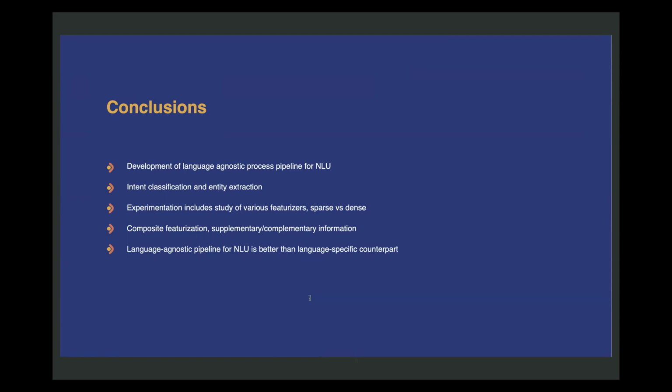We performed rigorous experimentation with various featurizers and came up with a composite featurization, which is able to tap into the complementary nature of sparse and dense featurizers together to provide a truly language agnostic pipeline, having this composite featurizer at its heart. And it is able to deliver NLU performance which is better than its language-specific counterpart.